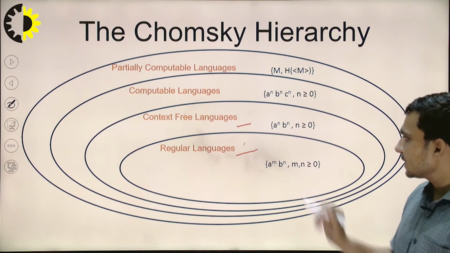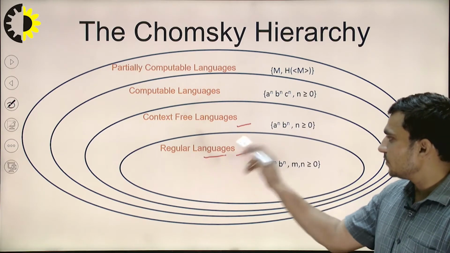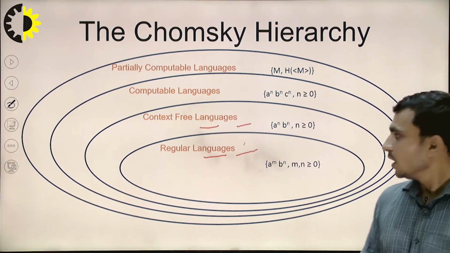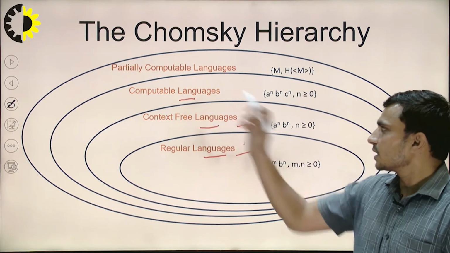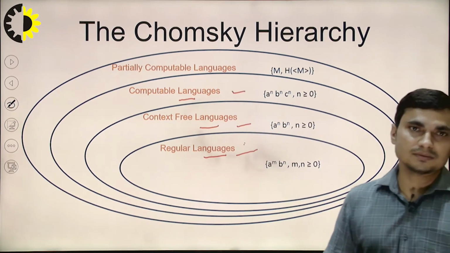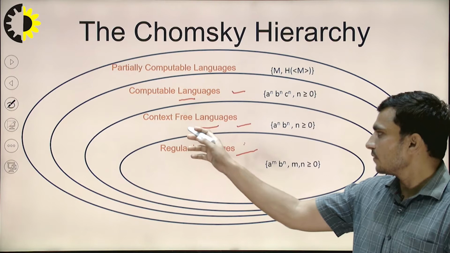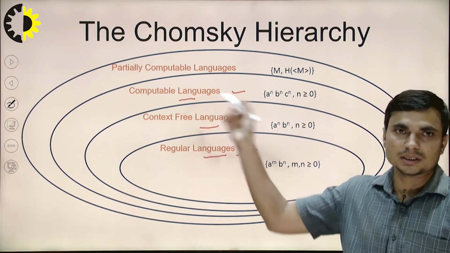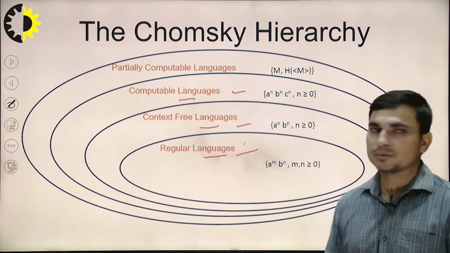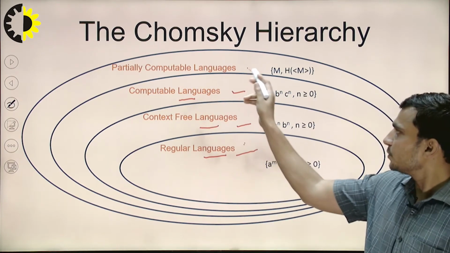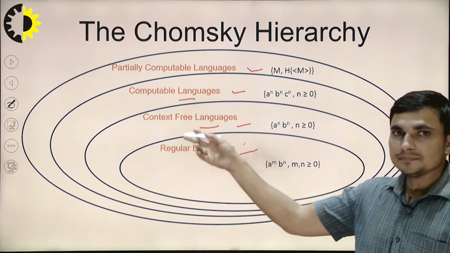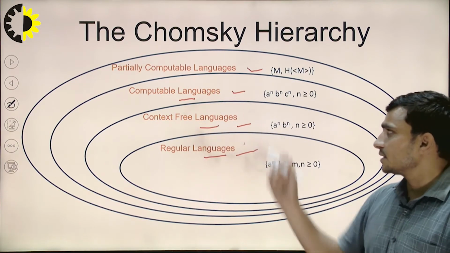Similarly, if we talk about context free languages, they are automatically computable languages, basically the context sensitive languages. And regular languages are also automatically computable languages. Then we have the partially computable languages, which are the languages created by the unrestricted grammar.